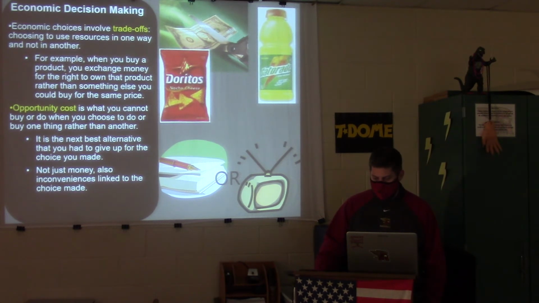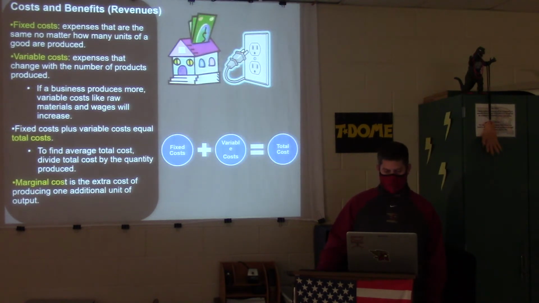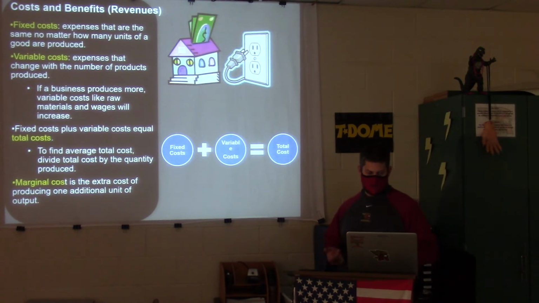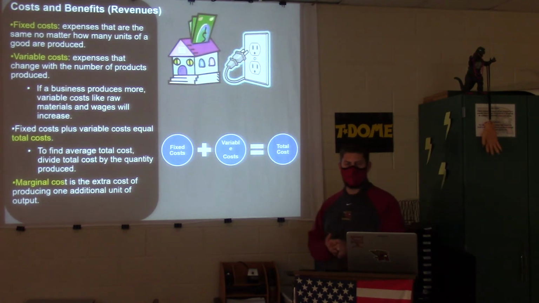Strength, possibly, something like that, okay? It doesn't always have to be money. All right. Cost and benefits, just talking about revenues. Fixed costs, those are expenses, things that businesses and producers spend money on that are the same no matter how many units of a good are produced.